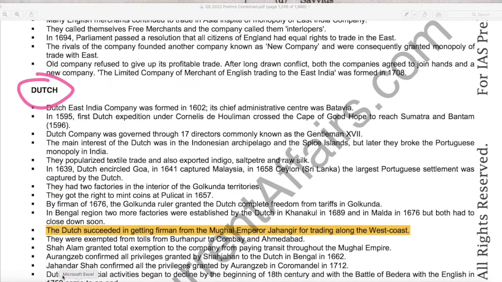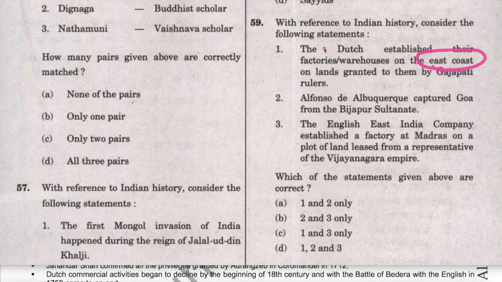Here it is mentioned that Dutch succeeded in getting Farman from the Mughal emperor for trading along the west coast, not the east coast. Therefore, statement 1 is wrong. If we remove 1 from the given options, we are left with the option B, 2 and 3.